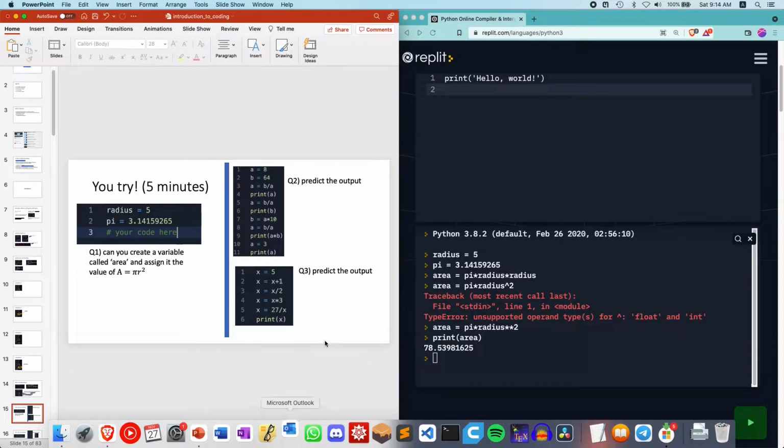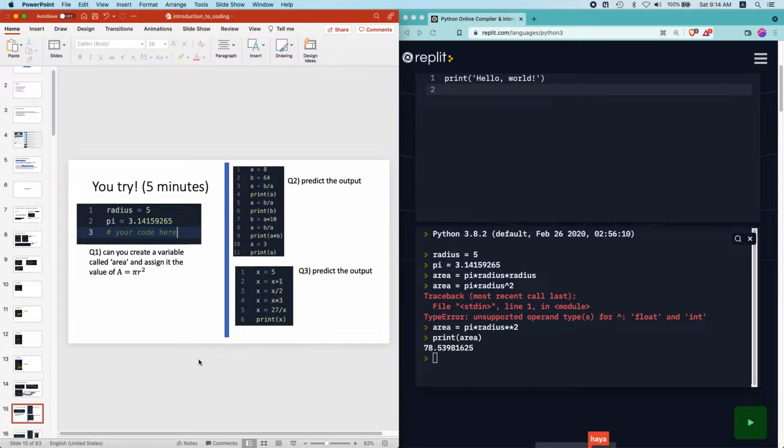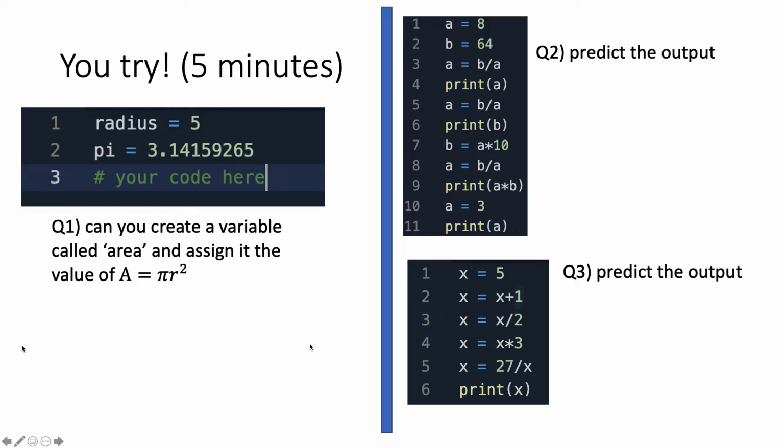I hope it's okay. Damn it, I keep opening my email. Sorry. Okay, so then the second exercise, we need to predict the following output. So what is it?